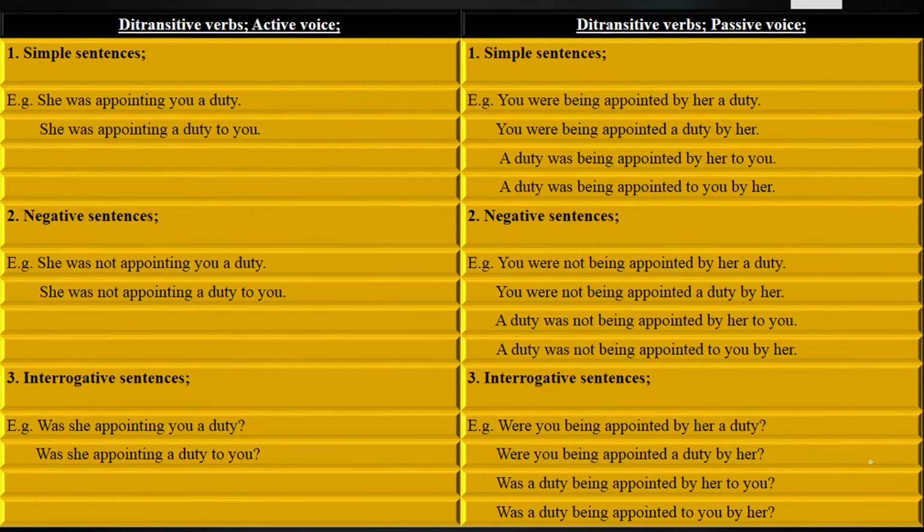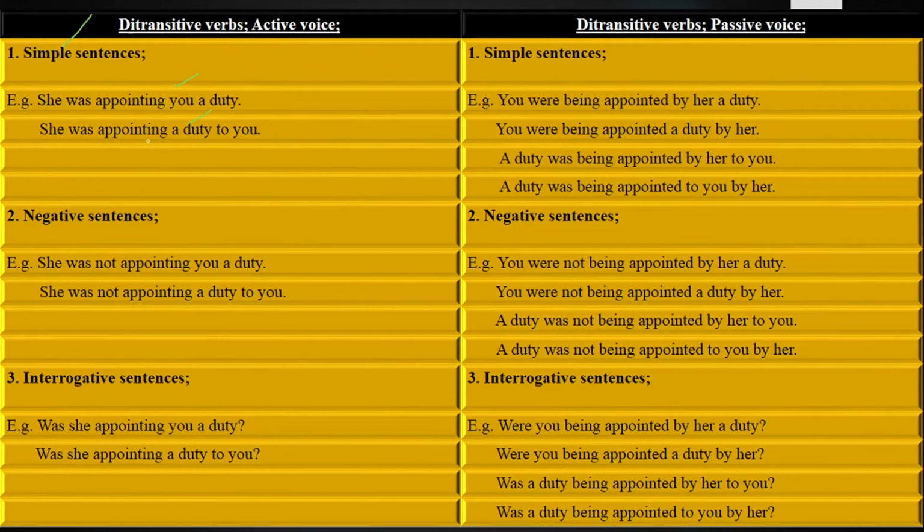We have got today the past continuous tense, and it is used for those actions which were going on or which were in progress in the past. And we have got the simple sentences. Those sentences which make a simple statement are called simple sentences. She was appointing you a duty. She was appointing a duty to you. These are the two ways in active voice.